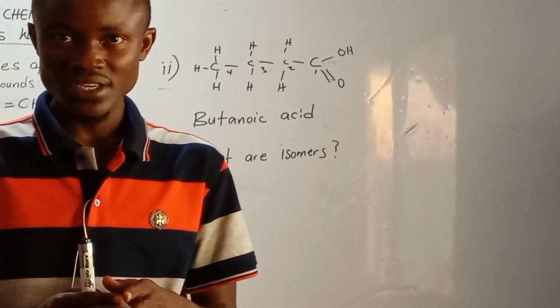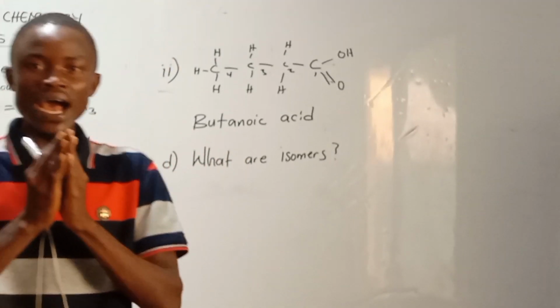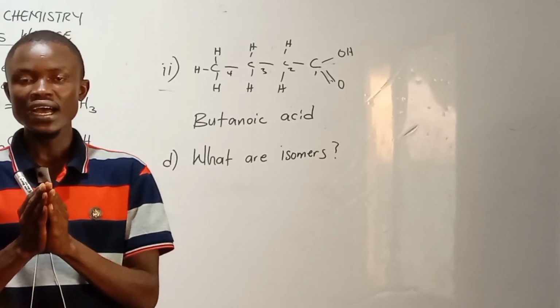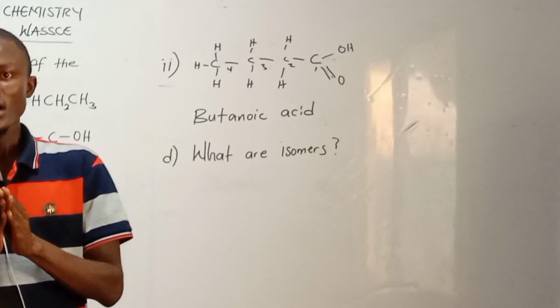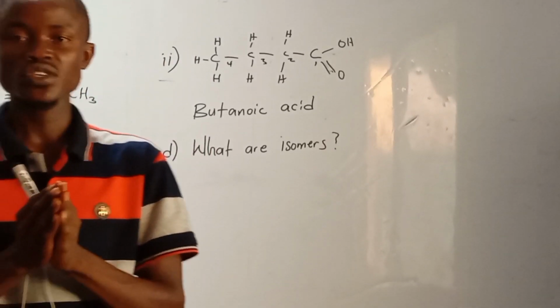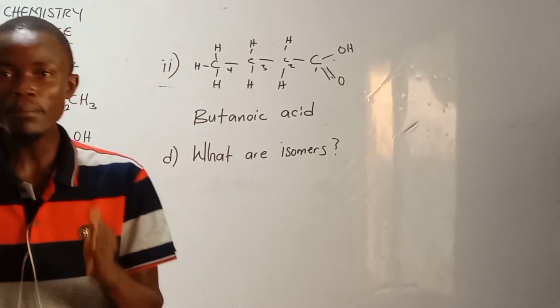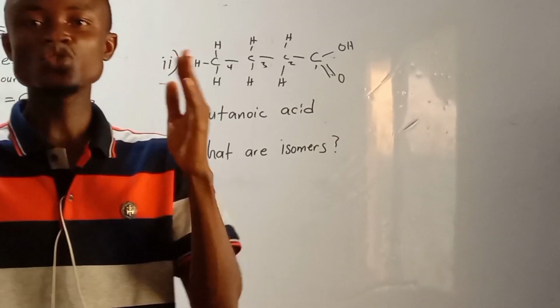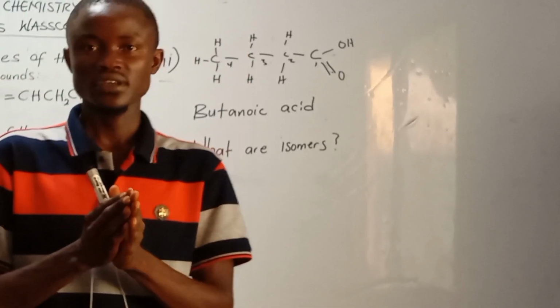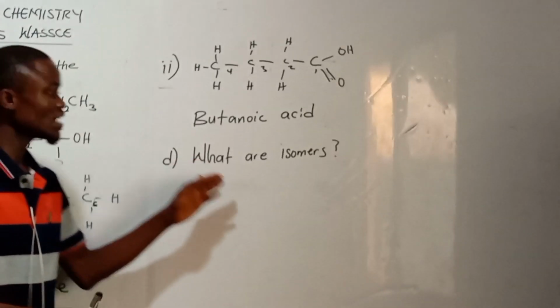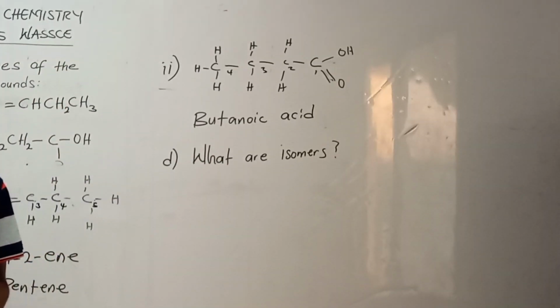So isomers could be defined as an organic compound or organic compounds that have the same molecular formula but differ in structural formula. Are we getting it? So that's the definition of isomers.